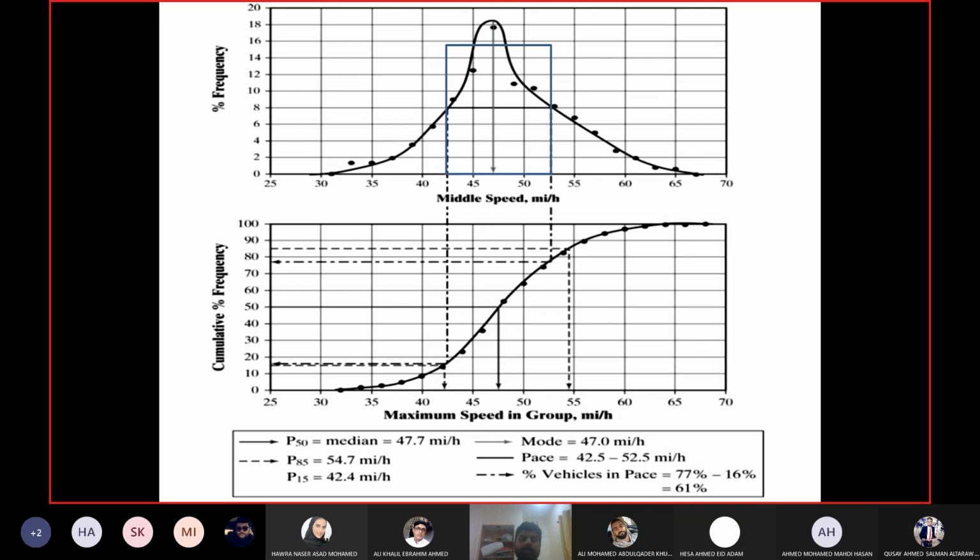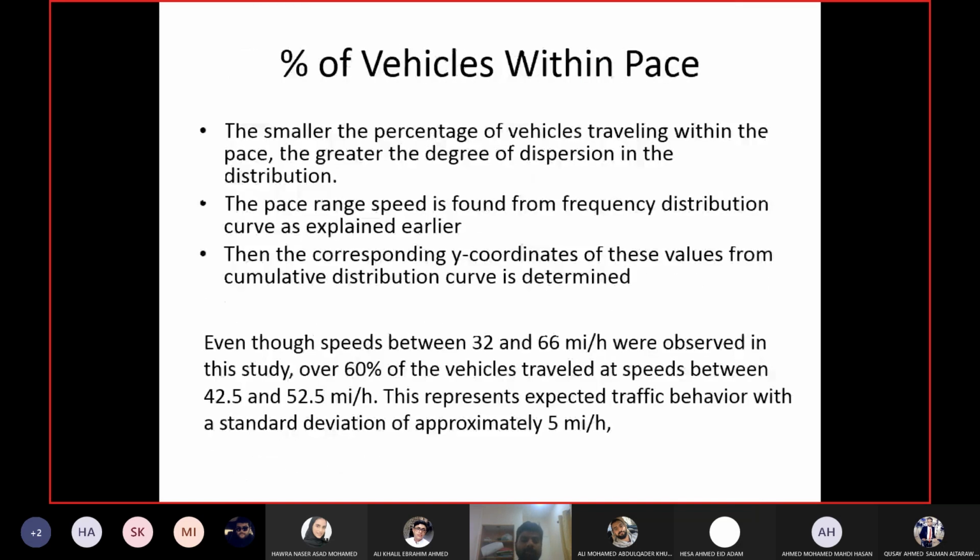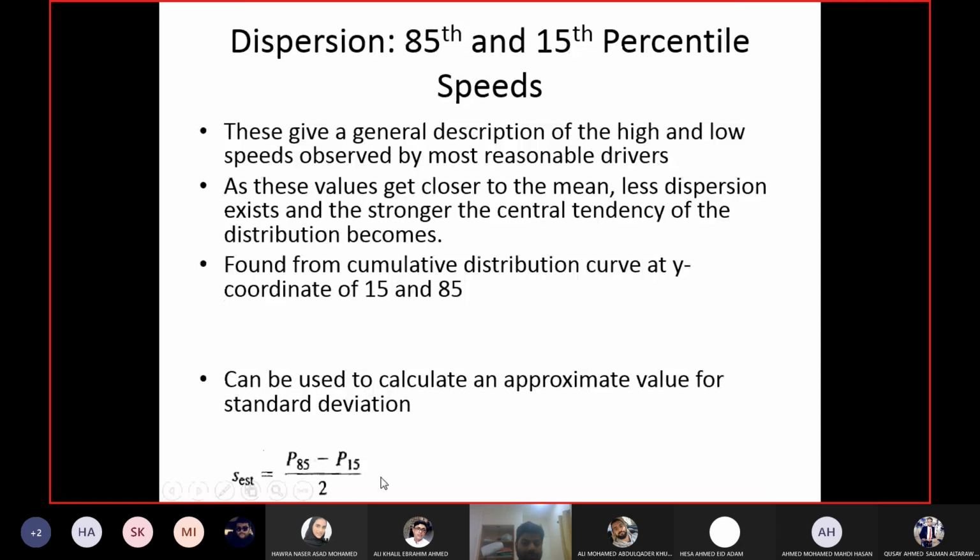There is one more use of these two values, which is to calculate the standard deviation. You can see the standard deviation equation here. This is another equation to calculate standard deviation for frequency distribution data. P85 means the 85th percentile speed, P15 means the 15th percentile speed. You take the difference, divide by 2, and it will give you the standard deviation. Now for the data set, these are the two values.